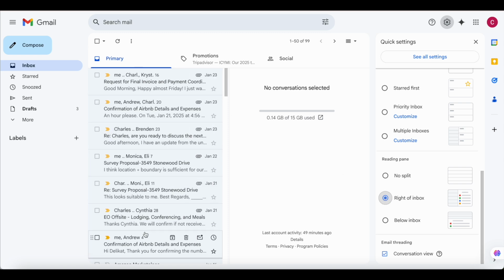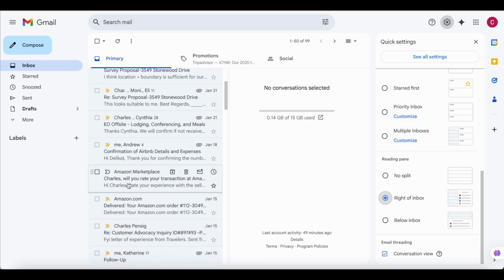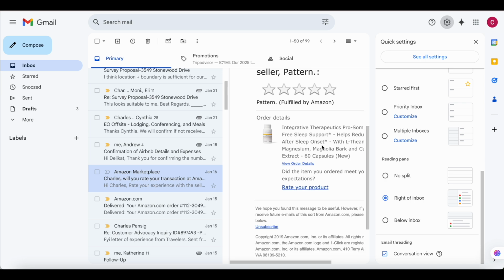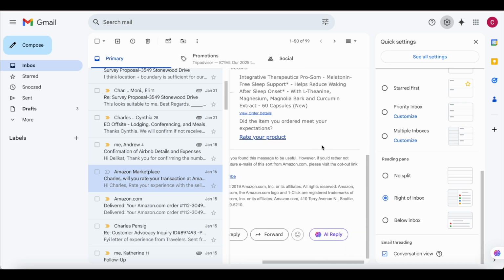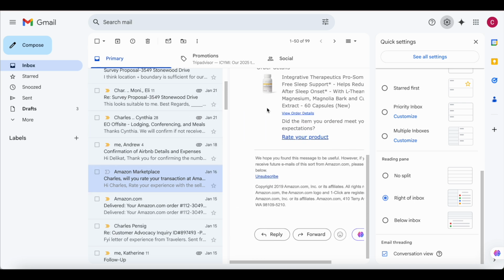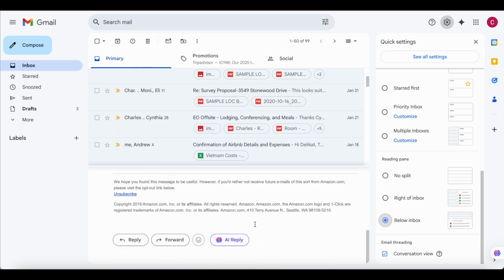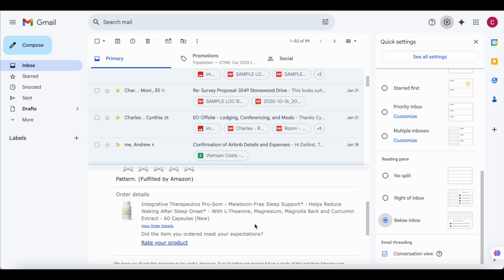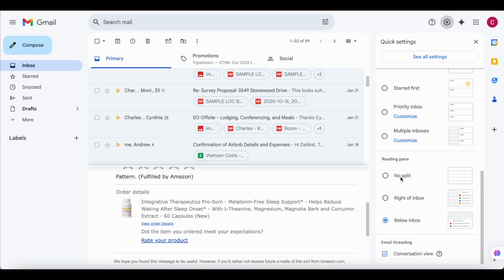You'll have the inbox on the side and then you have the emails set on the side. So you can look at your emails like this. You're able to read them without actually closing your main inbox. And then you have below inbox. This one will show up at the bottom of all your emails. So I'll stick to no split.